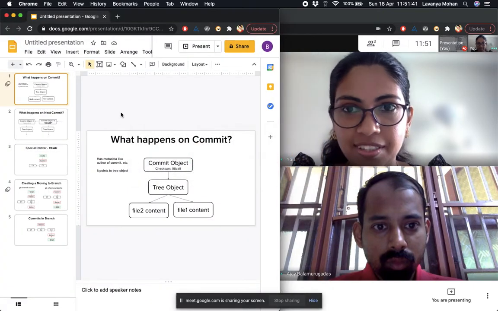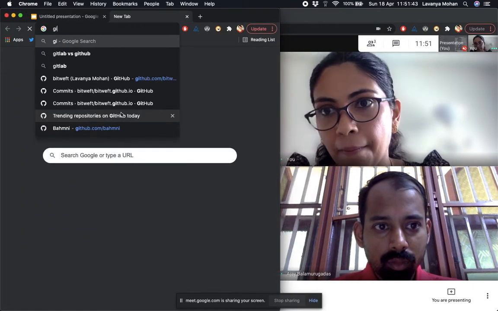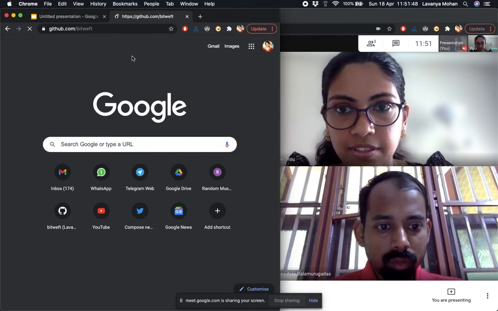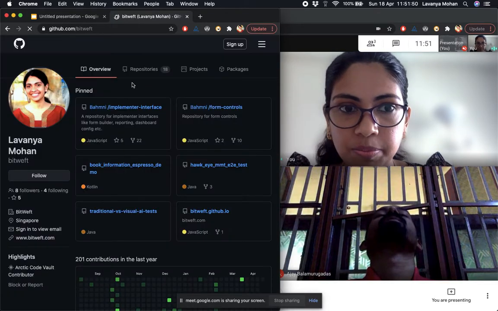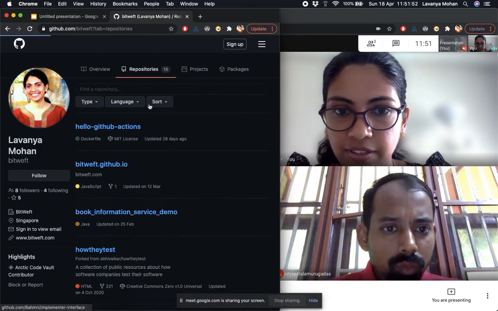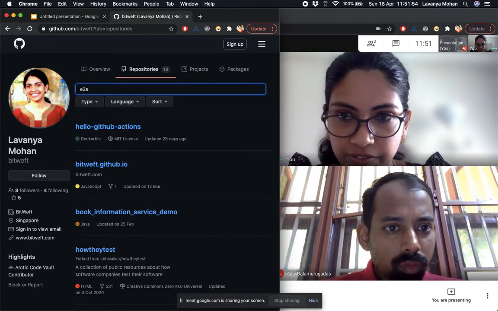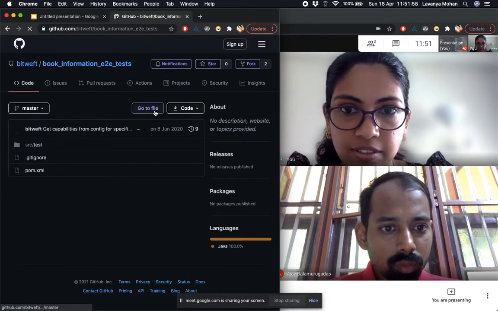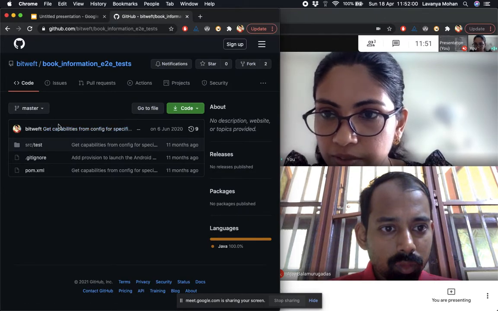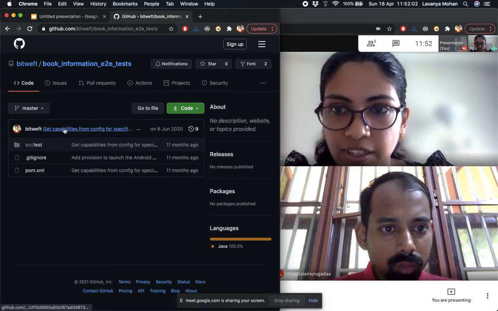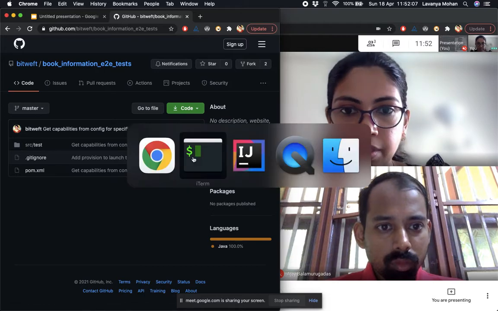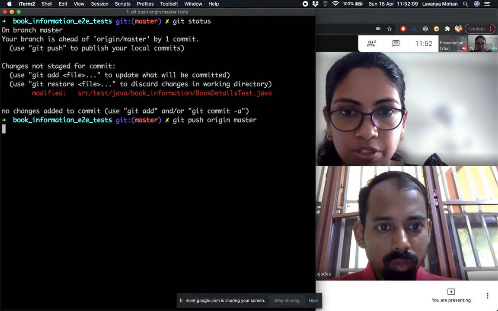Maybe we could see it. So I actually cloned it from this particular repository here, and we can see that it probably doesn't have the latest commit on this. For now it would be, yeah, I don't know, something around capabilities from config, which was pretty long back. Yeah, so now let's say I push this change.